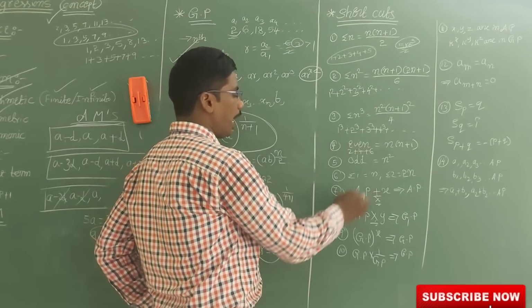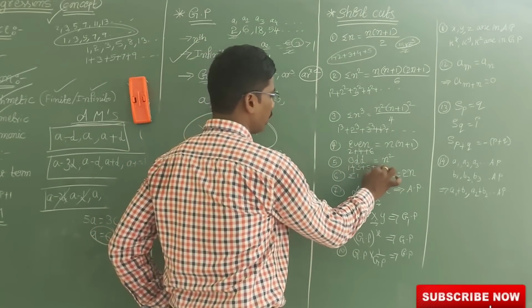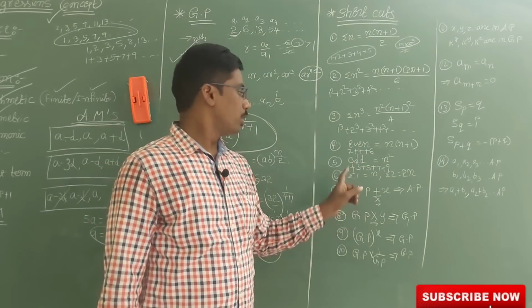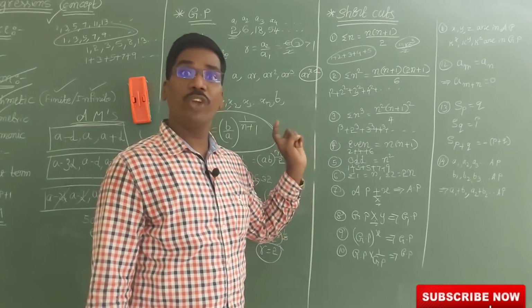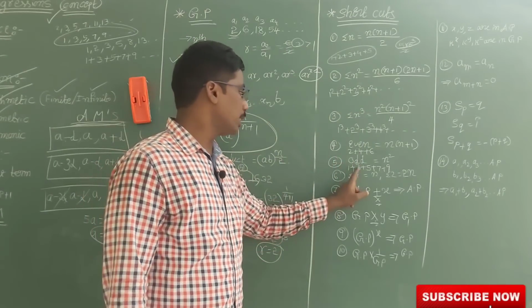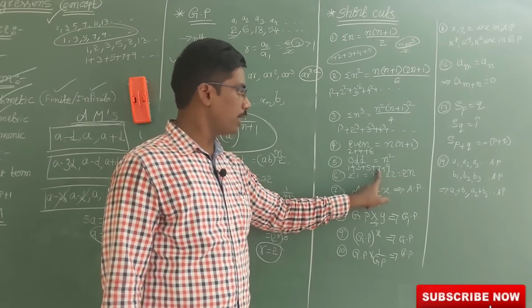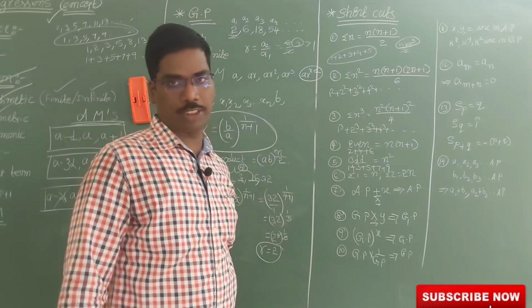Now, the sum of the first n odd numbers: 1 plus 3 plus 5 plus 7 plus 9. How many numbers am I taking? 5. 5 square is how much? 25. So 5 numbers, so 5 square, 25 is the answer. If you add, you will get 25 also. 1 plus 3 is 4, 4 plus 5 is 9, 9 plus 7 is 16, 16 plus 9 is 25. So this is a very easy shortcut formula. That's what I am giving as shortcuts.